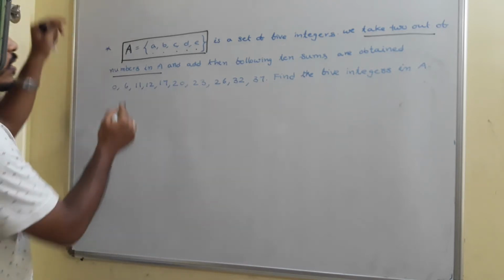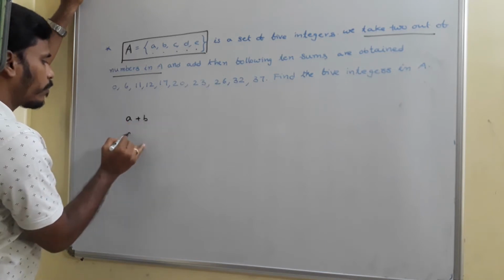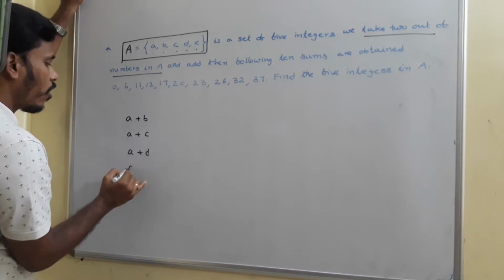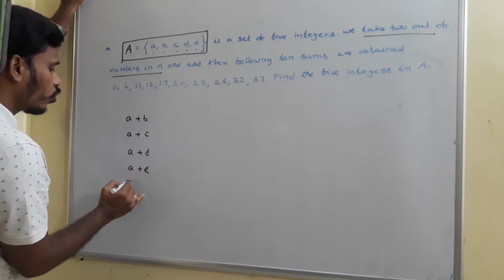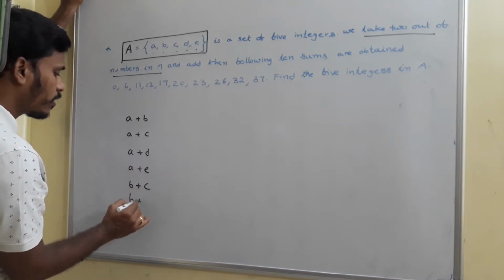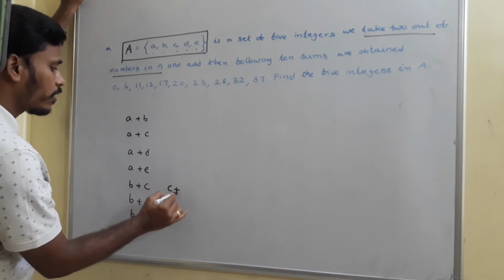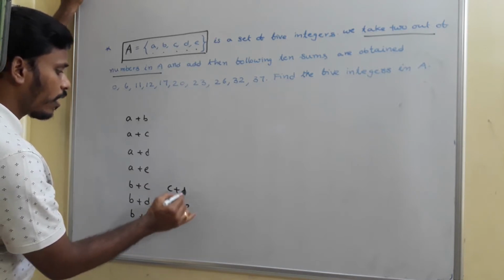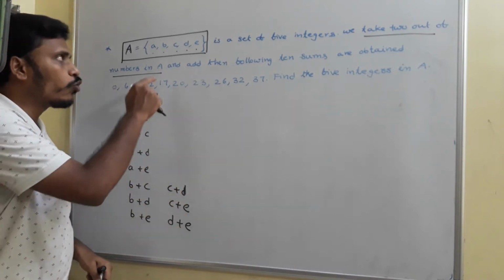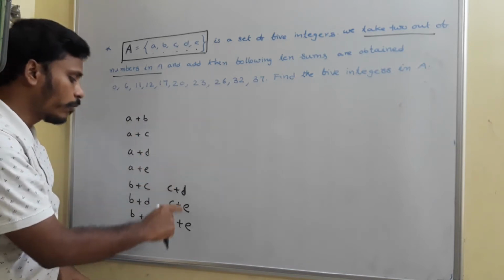Just think about it. Since there are A, B, C, D, E, taking any 2, I may take A plus B or A plus C or A plus D or A plus E, any 2 numbers, right? So those 2 numbers may be A plus B, A plus C, A plus D, A plus E, or B plus C, B plus D, B plus E, or if you go with C, C plus D, C plus E, or if you go with D, D plus E. So if you count, taking any 2 numbers out of those 5 is nothing but 10 possibilities, and those 10 possibilities are these 10.